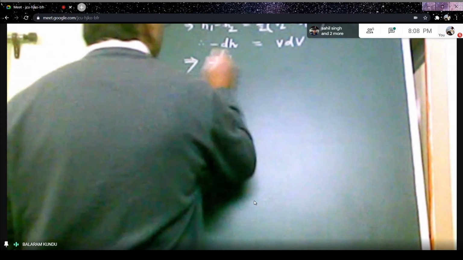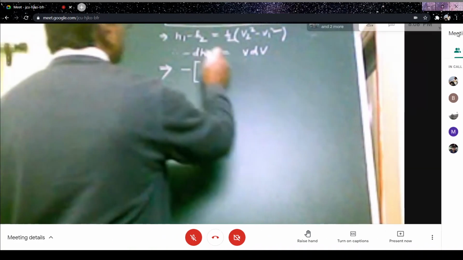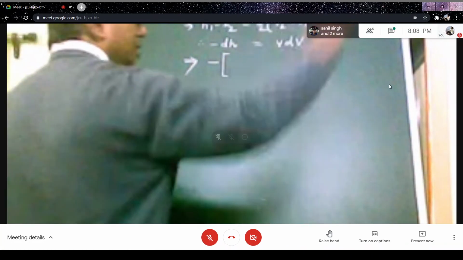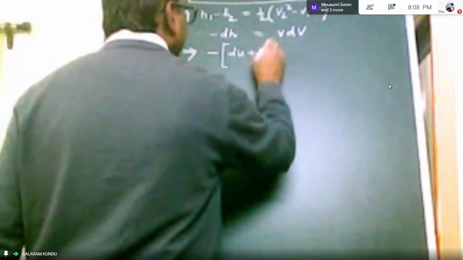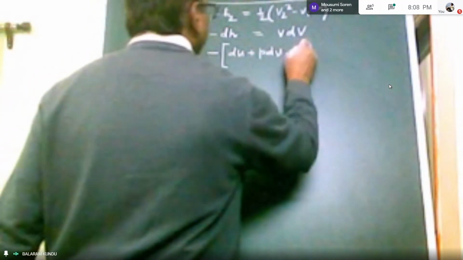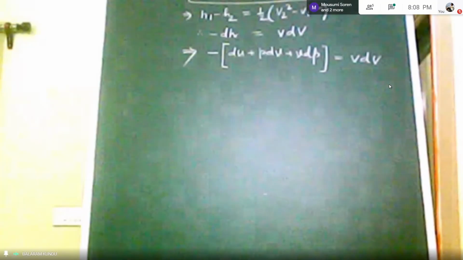now minus dH is change in enthalpy or heat content, you know. So enthalpy H equal to U plus PV, and use this, it will be here, say dH. So H means U plus PV, means here, say dU plus P into dV plus V into dP. So that should be equal to V dV. That should be equal to V dV here.